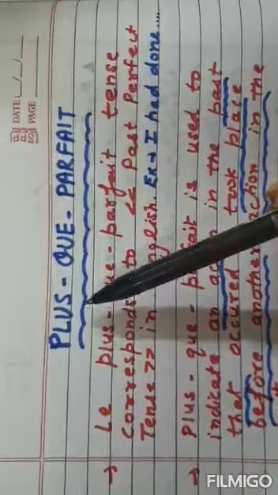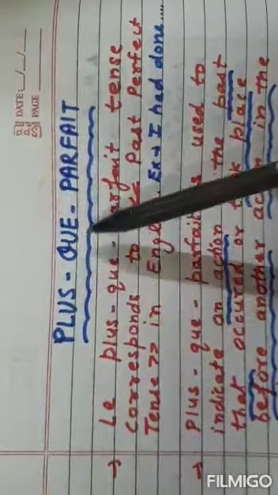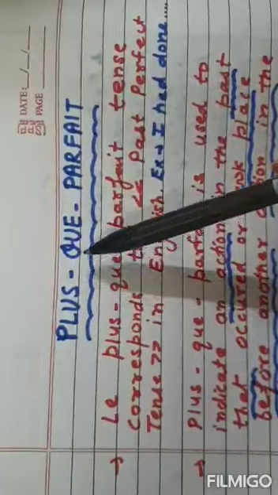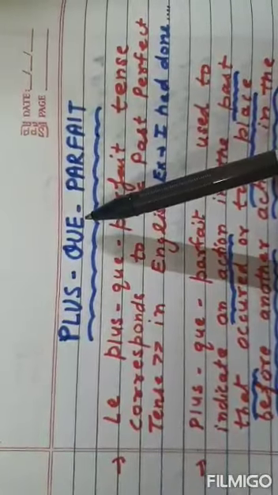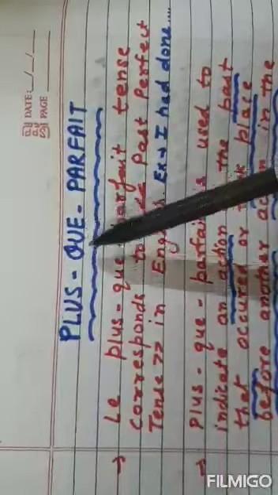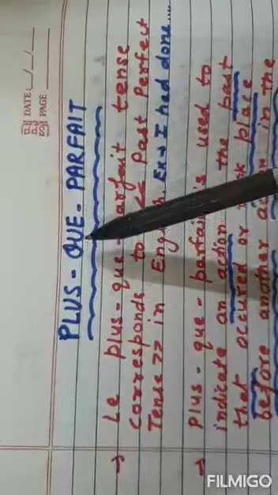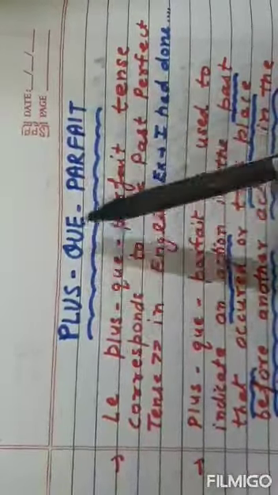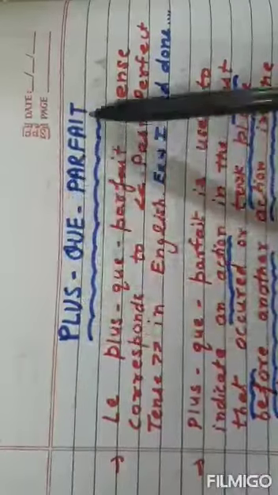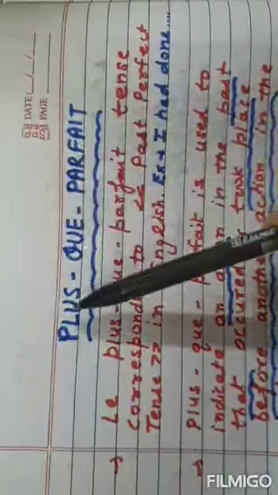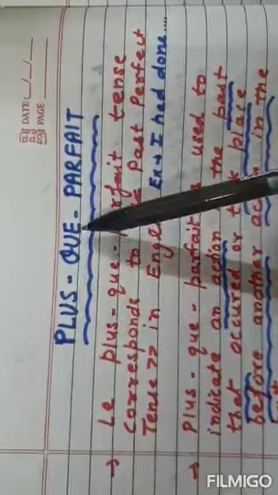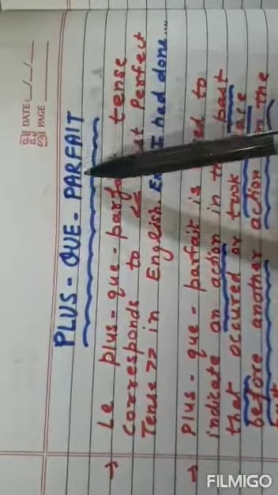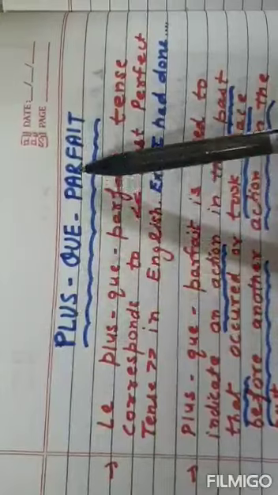Dear students, today our topic is plus-que-parfait. We have already done a few past tenses in class 9. This is also a past tense. We have done passé composé and we have done imparfait. If you see the name itself, plus means more, que means than, parfait means perfect. So, more than perfect.